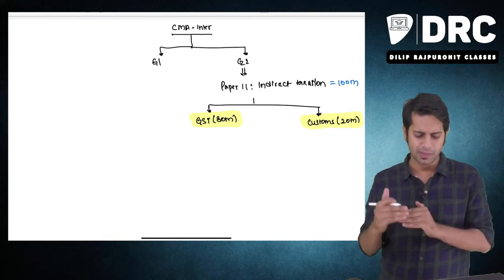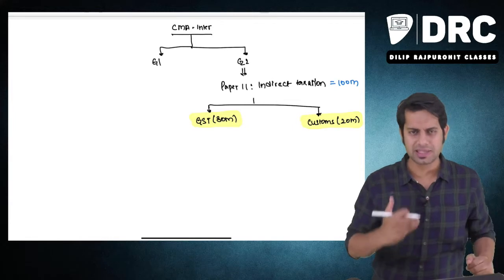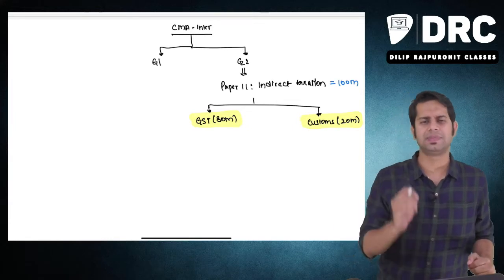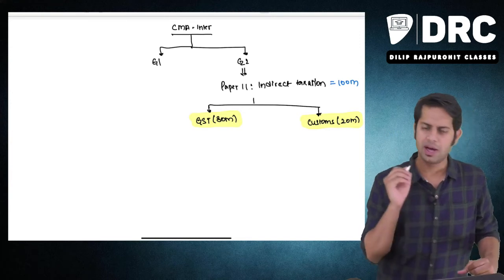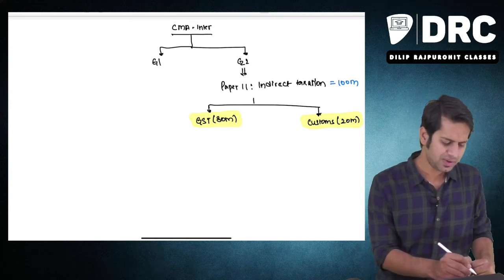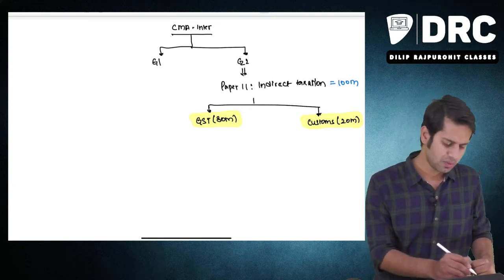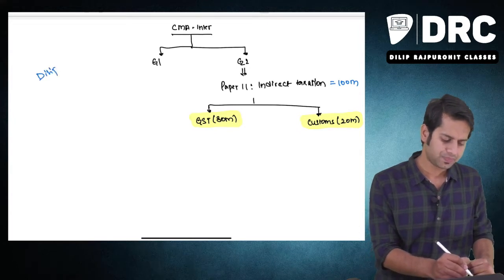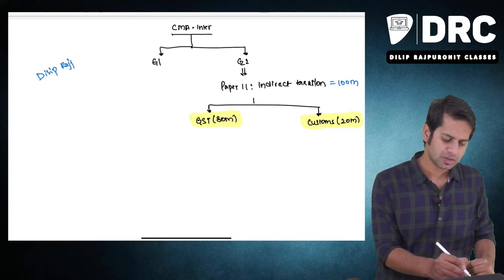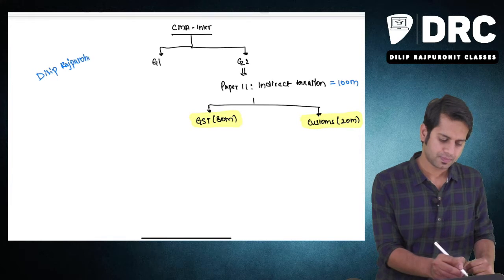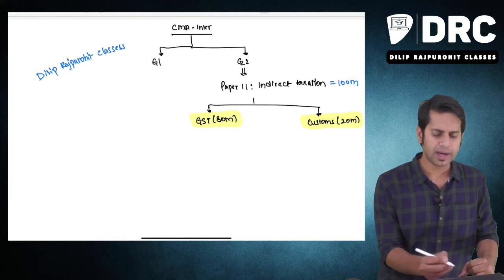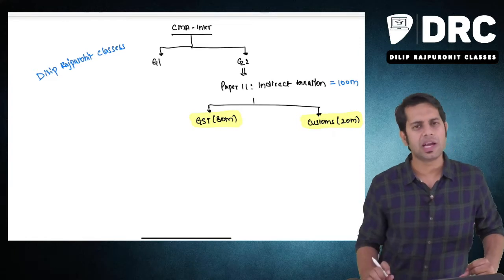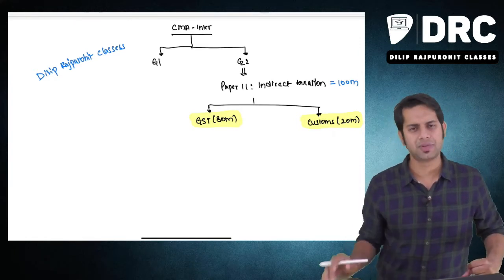What is the course all about? And these videos are specifically for CMA students. Sir, where can I find this video? You can find this video in my mobile application, which is Dilip Raj Purohit Classes. You can go to Play Store. I'll also provide the link from where you can download this mobile application in the description.